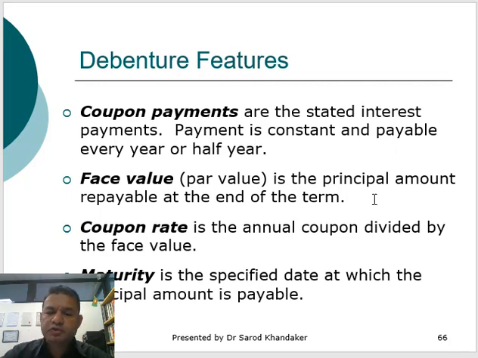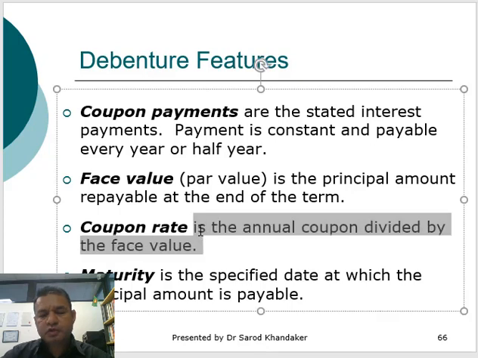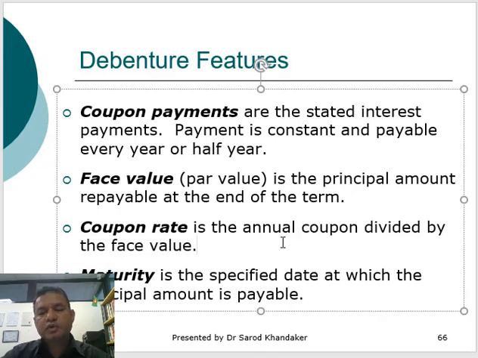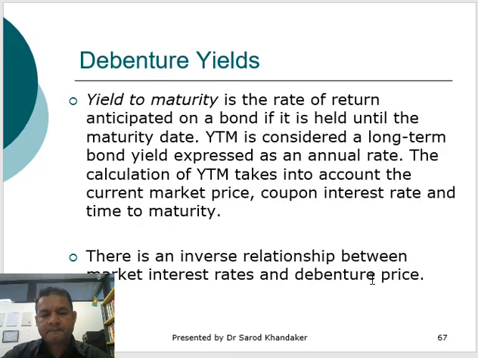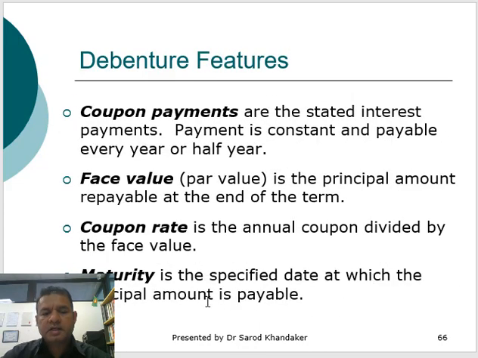It is the principal amount repayable at the end of the term. Every debt instrument will also have a coupon rate. It is the annual coupon divided by the face value. And it will have a maturity, so a specified date where it will mature.